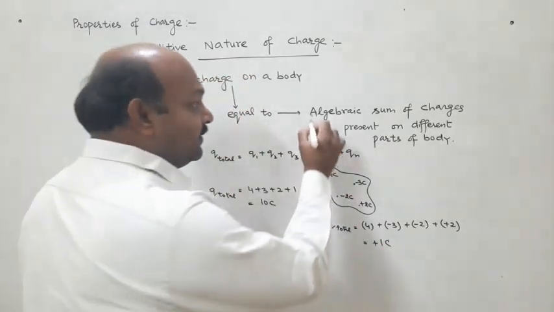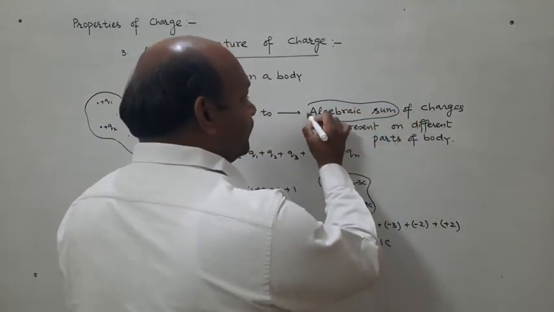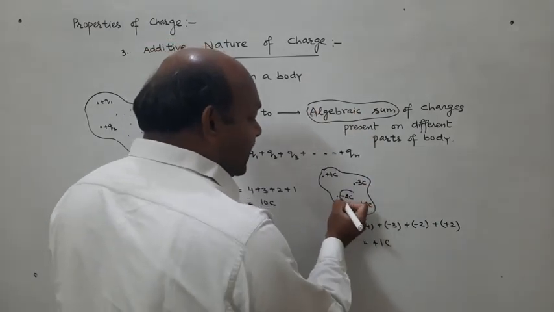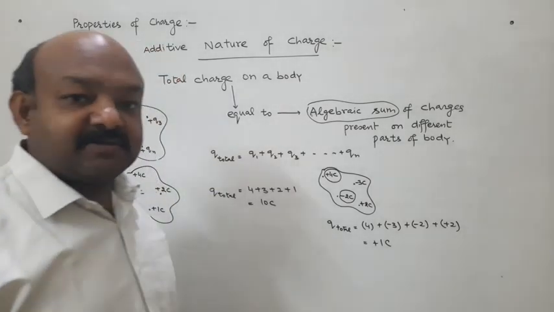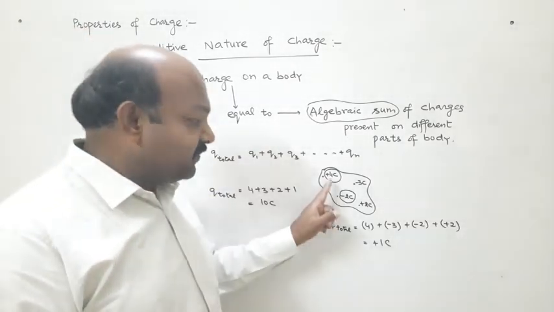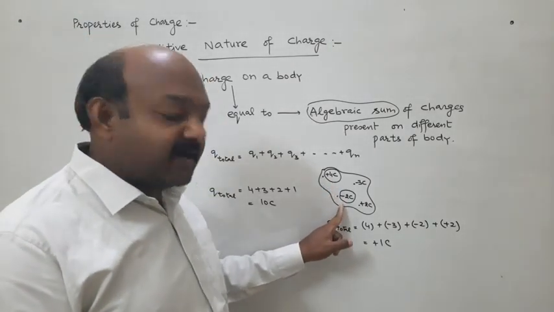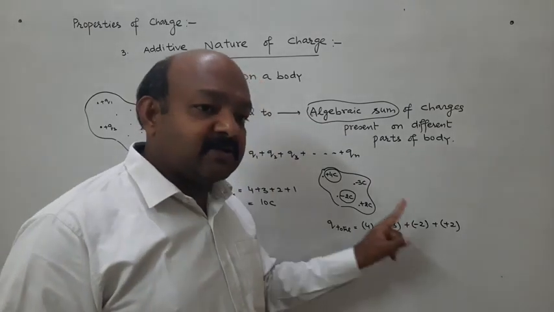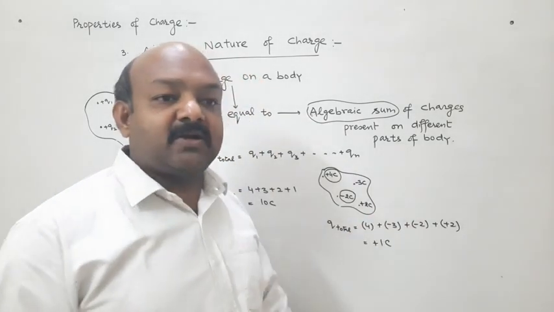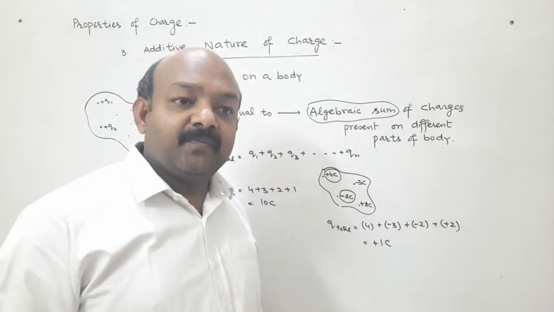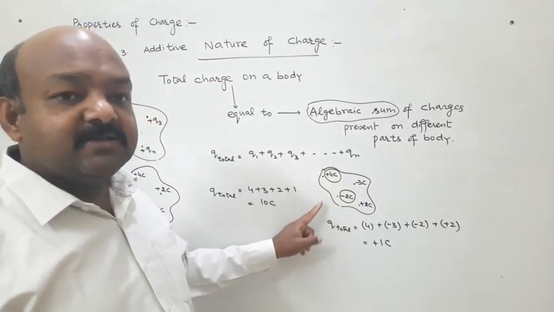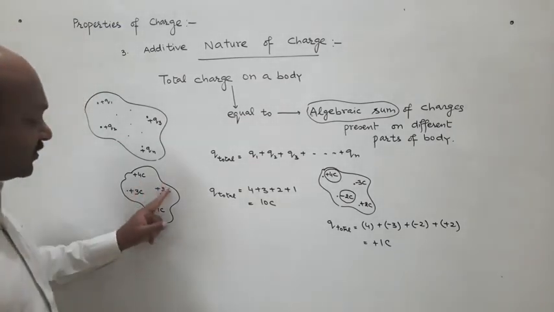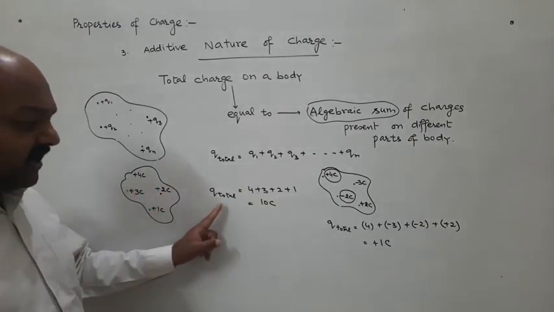Algebraic sum means we will have to consider the kind of the charge, whether it is positive or negative. When we add the charges, we should give due respect to the kind or type of the charge. If all charges are positive, we will simply add them.